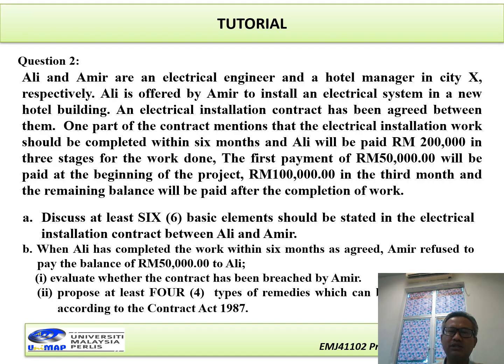100,000 RM in the third month, and the remaining balance will be paid after the completion of work. The question: A, discuss the 6 basic elements that should be formed in the electrical installation contract between Ali and Amir. B, when Ali has completed the work within 6 months as agreed, Amir refused to pay the balance of 50,000 to Ali. Evaluate whether the contract has been breached by Amir. Propose at least 4 types of remedies that can be suggested according to the Contract Act 1987.